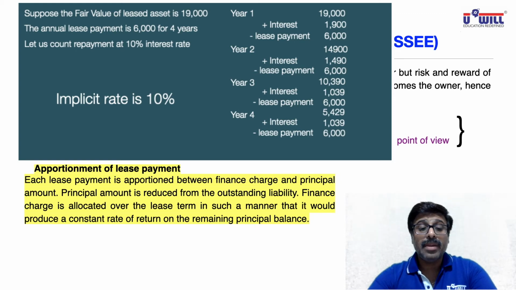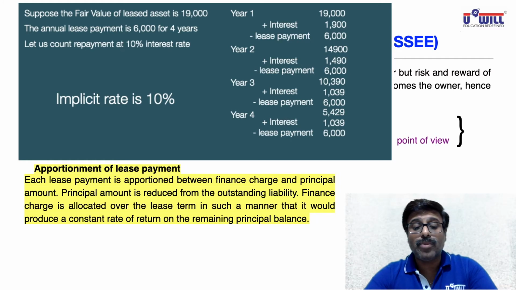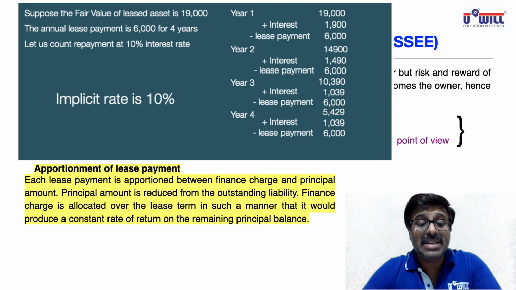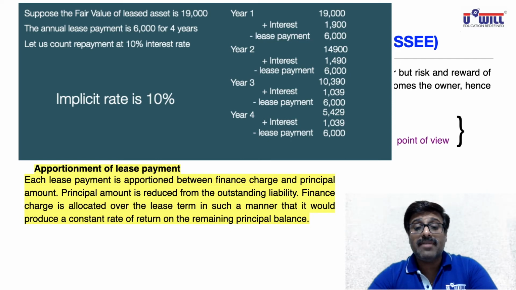Now see on the left side at the top, suppose the fair value of the leased asset is 19,000. Annual lease payment is 6,000 for 4 years. So each lease payment is 6,000, and it is apportioned, means divided, between finance charge, means interest, and principal amount. Now see on the right side. In the first year, what is the interest? 19,000's 10%, 1,900. So this lease payment of 6,000 you'll divide in two parts: interest 1,900 and principal amount remaining 4,100.